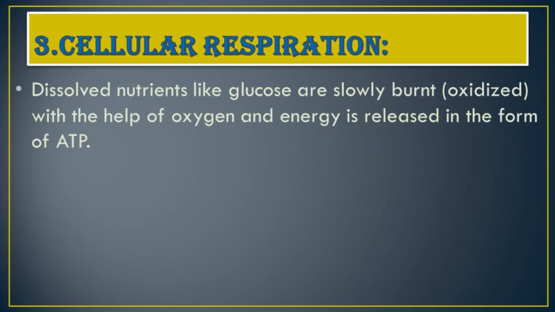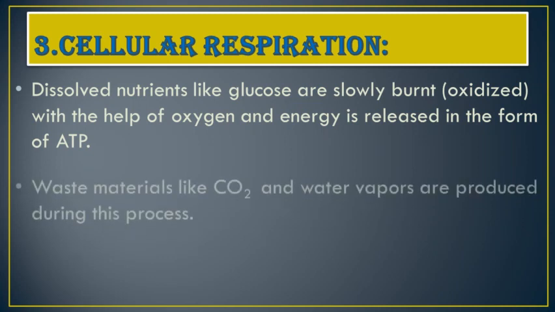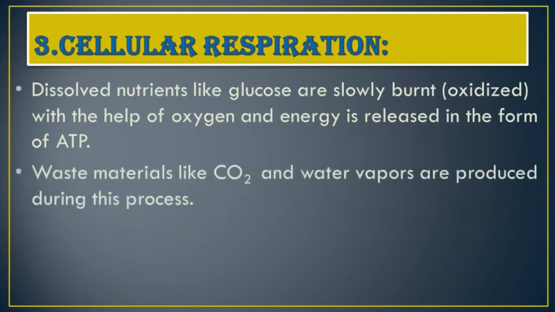That means in the presence of oxygen, the glucose is oxidized, and energy is released during this process in the form of ATP. ATP is adenosine triphosphate, a form of energy which is produced during the oxidation of glucose. And waste materials like carbon dioxide and water vapors are produced during this process.